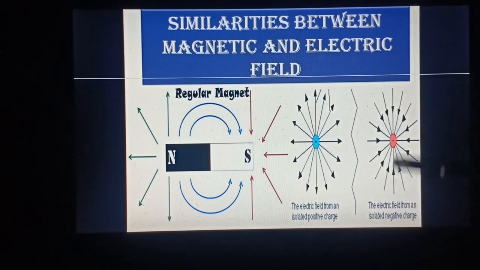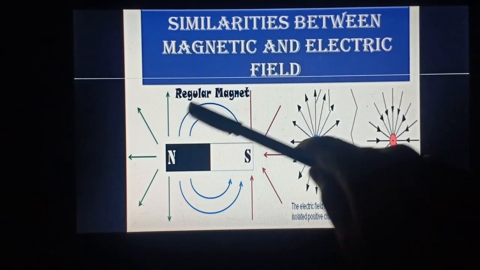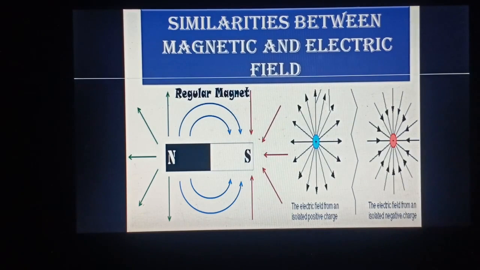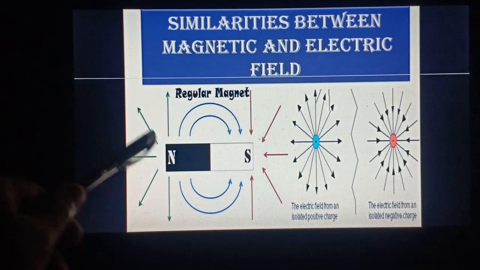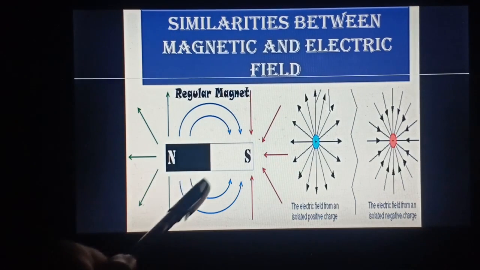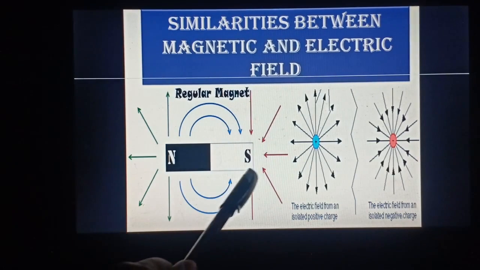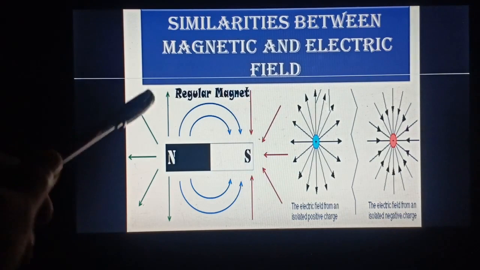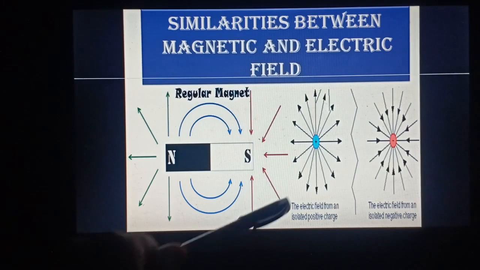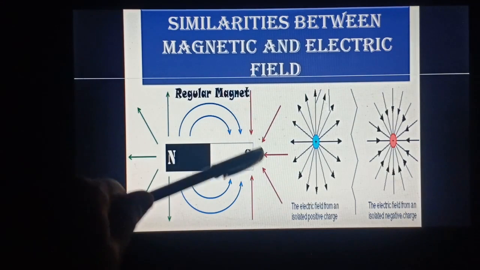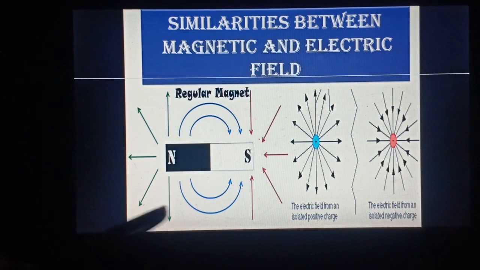This same kind of concept is implied in the case of a magnetic field. In determining the direction of a magnetic field, the north pole is taken as one source and the south pole is another source. This is the area under which these bar-shaped magnets' influence can be felt.